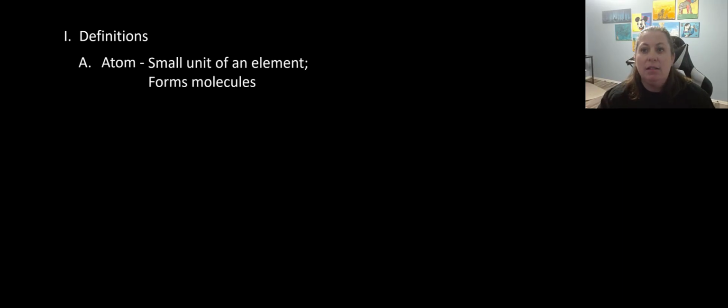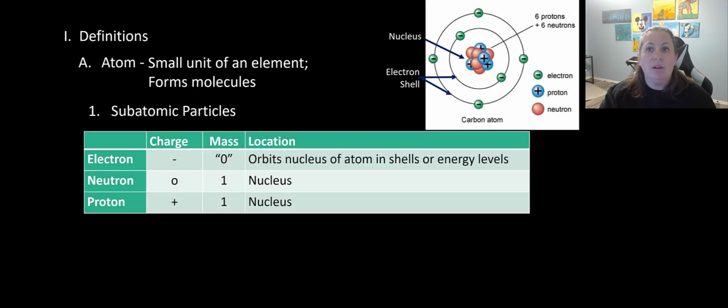So an atom is the small unit of an element. These guys are used to form molecules, okay? These atoms do have what we call subatomic particles. These subatomic particles are going to include electrons, neutrons, and protons. Now, this should be review, but remember that electrons have a negative charge, neutrons have no charge, and protons have a positive charge.